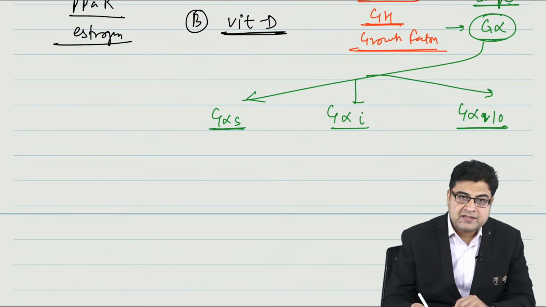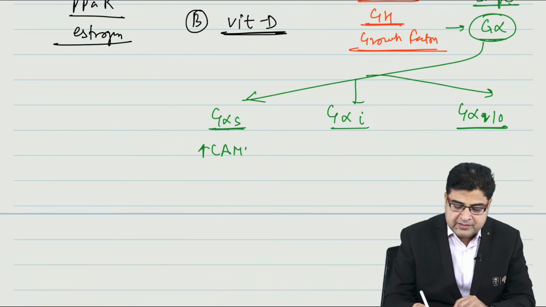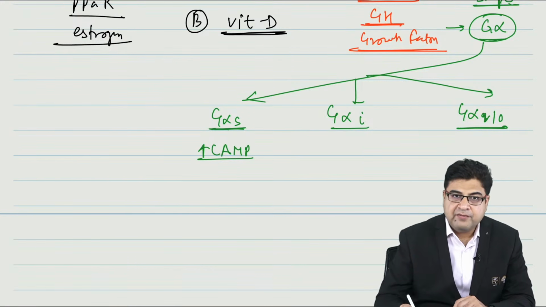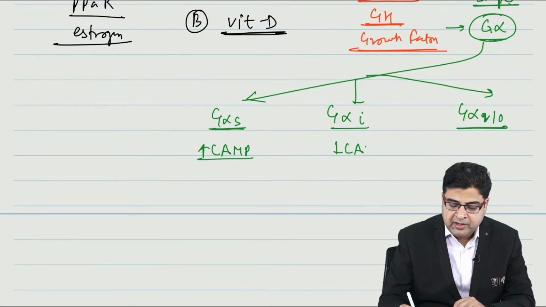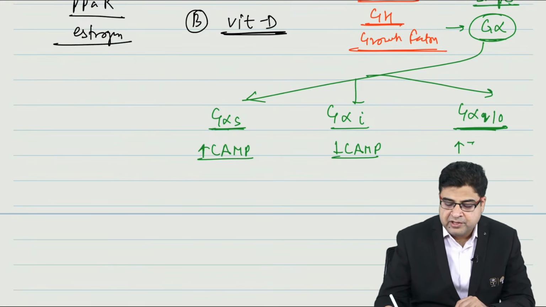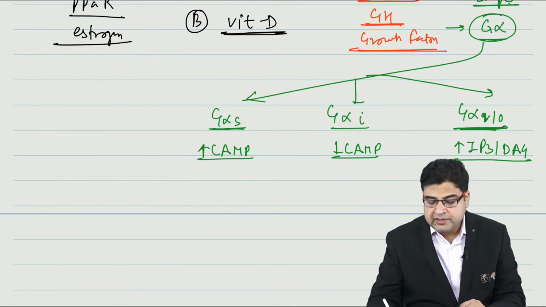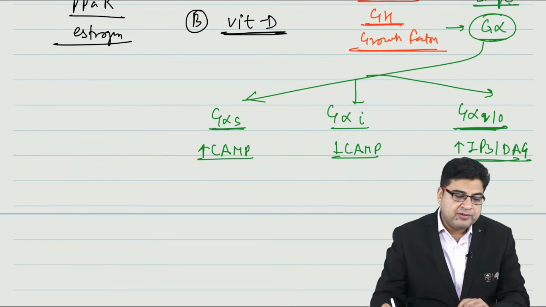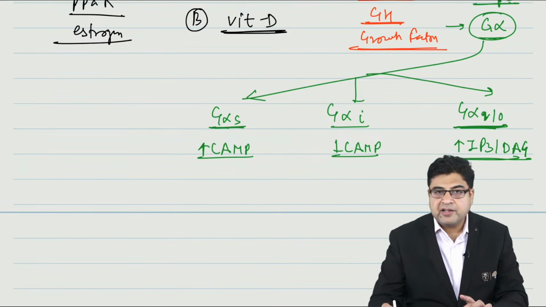Now G alpha S is stimulatory. This will increase the level of cyclic AMP. We have G alpha I which is inhibitory. This will decrease the level of cyclic AMP. And we have the G alpha Q that will increase the level of IP3 and DAG. Right? So this is G alpha Q for you.